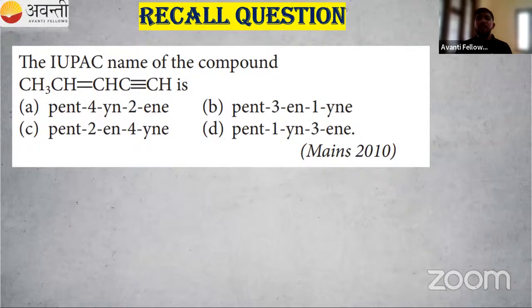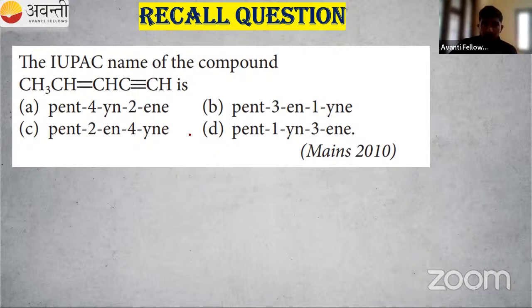You have a recall question, a JEE 2010 question. Read the question, then observe the options correctly. Neatly observe the options, then start naming. You can eliminate some options, then you will get the correct answer. Read the IUPAC name of the compound. What is the name of the compound?